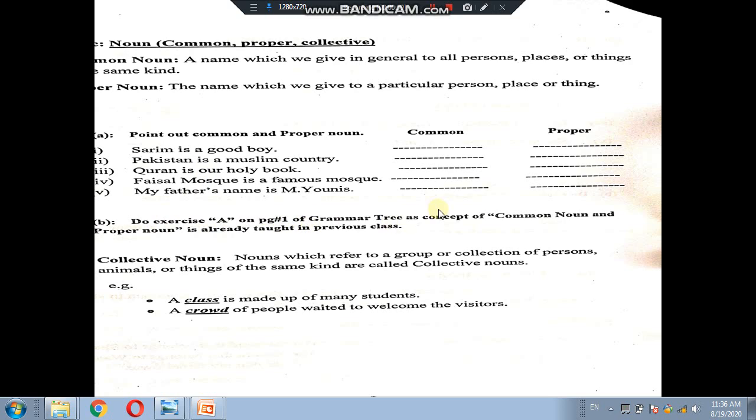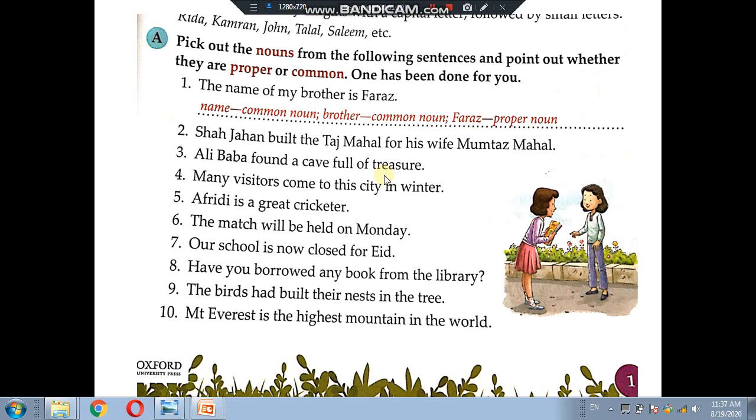Then the B part is, do exercise A on page 1 of the grammar tree, as the concept of common noun and proper noun is already taught in the previous class. The collective noun is a different and new thing for you, so I will give you a lesson presentation about collective noun. This is a page of the grammar tree about common noun and proper noun and you have to do this in the book. Read by yourself and then do all of this.